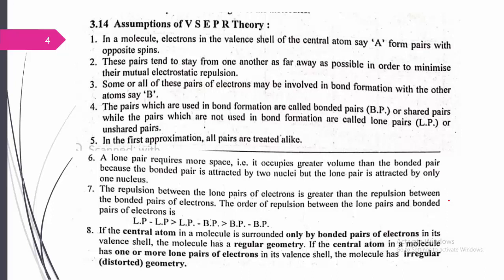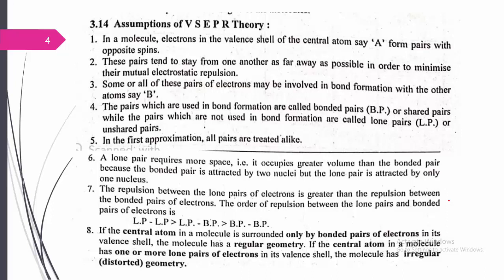These non-bonded electrons play a very important role in the shape of the molecule, shifting it from a regular to an irregular shape. In the first approximation, all the pairs are treated alike. In reality, a lone pair requires more space compared to a bonded pair, meaning it occupies a greater volume, because bonded pairs are attracted by two nuclei, but the lone pair is attracted by only one nucleus. Therefore, it requires more space.